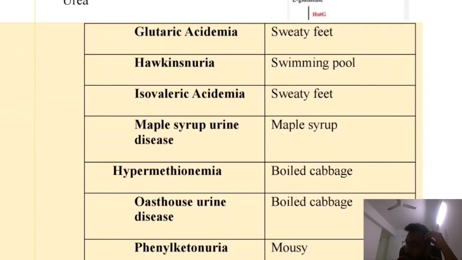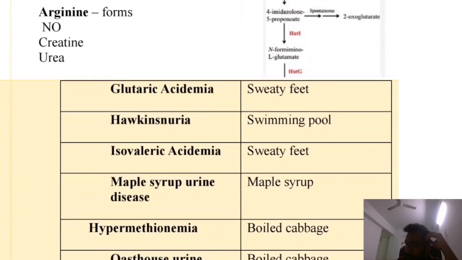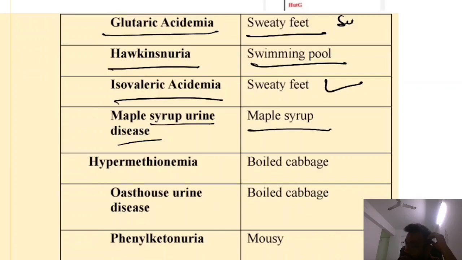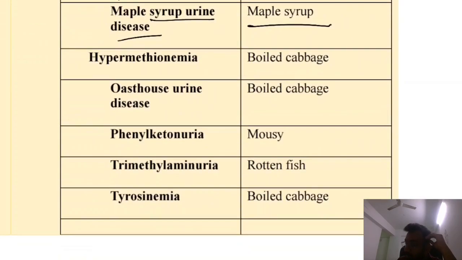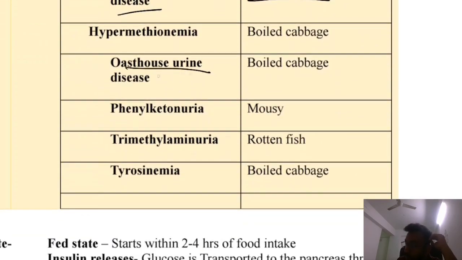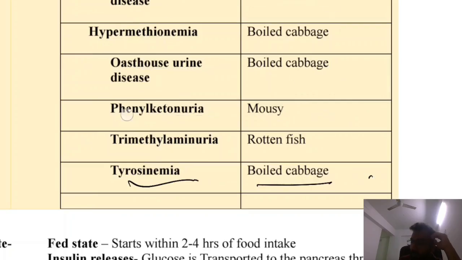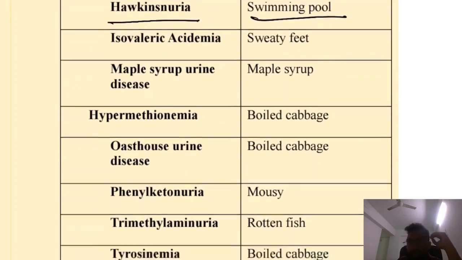Now various disorders and their smells. Glutaric acidemia, sweaty feet smell. Oasthouse urine disease, swimming pool. Isovaleric acidemia, sweaty feet smell. Maple syrup urine disease, maple syrup smell. These smells can be asked in the exam. Oasthouse urine disease, boiled cabbage. Phenylketonuria, mousy smell. Tyrosinemia, boiled cabbage smell. So these are the smells of particular diseases.